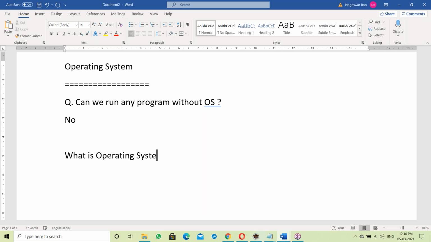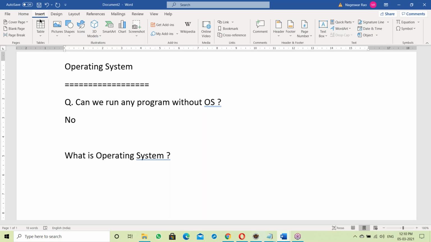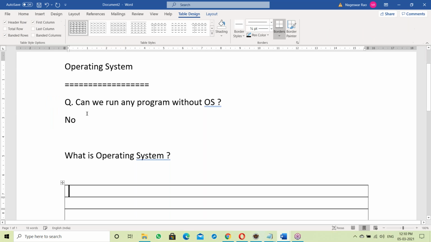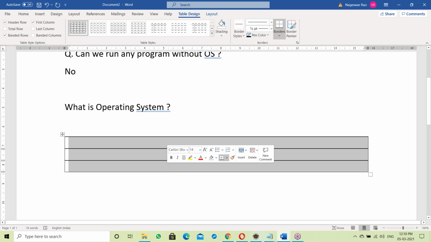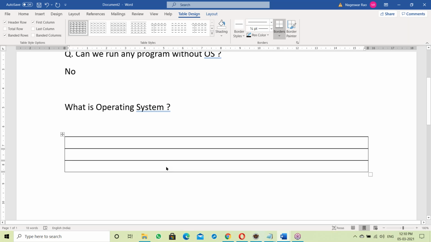Let us see about the OS. Try to understand this architecture clearly. Now I'm explaining the OS architecture. To understand that Java is platform independent, you must have this OS knowledge. So for that reason, I'm explaining the OS architecture.